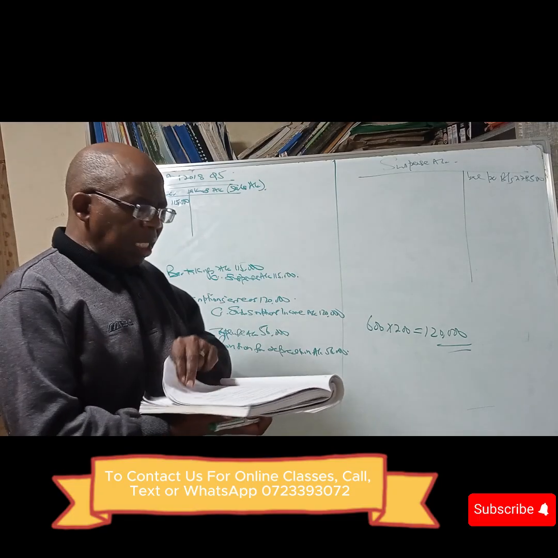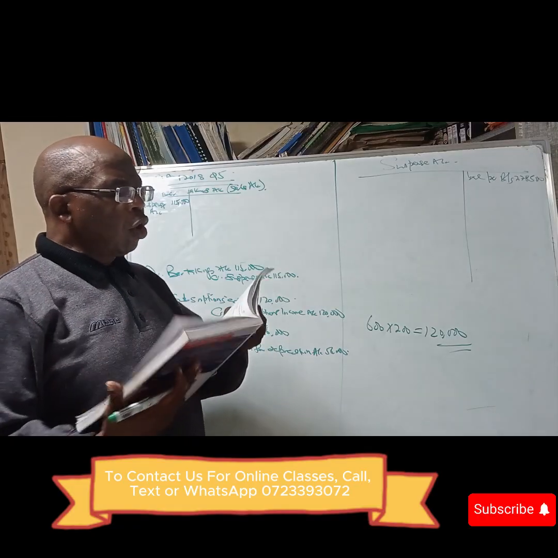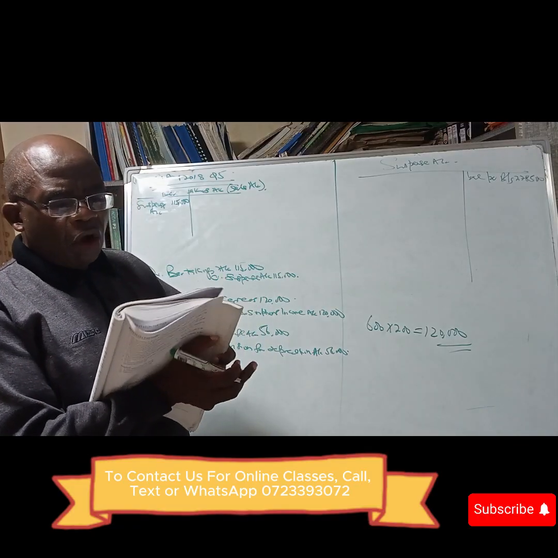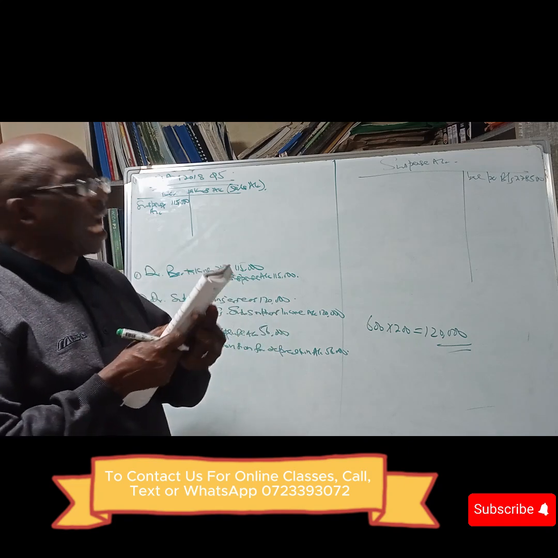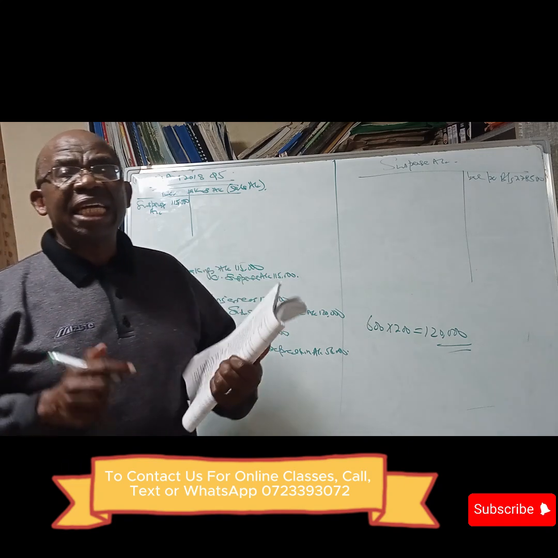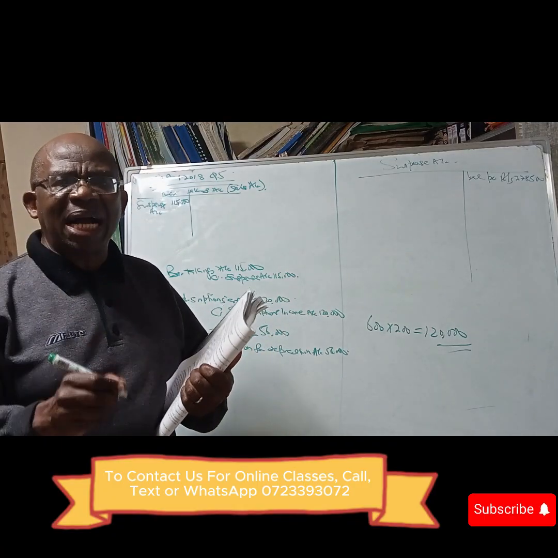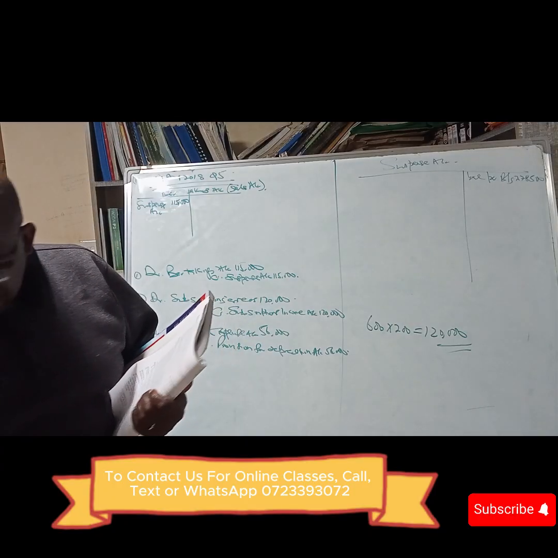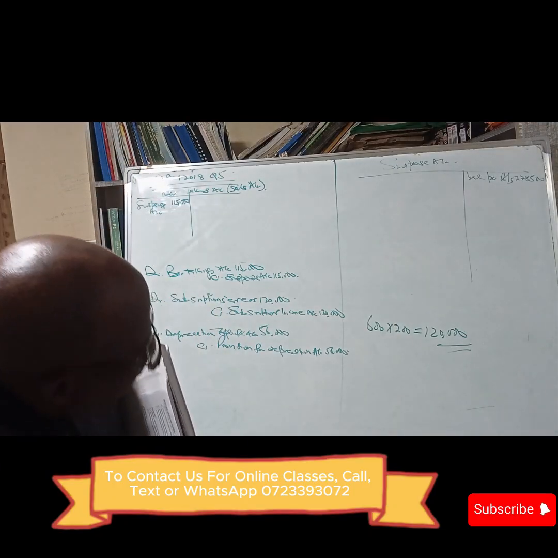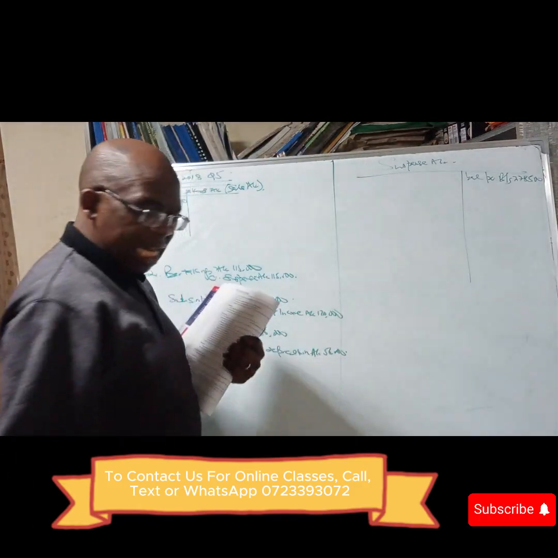We are told number 4, a loan of 450,000 obtained from the bank was only recorded in the receipts and payments. We know that the receipts and payments is the equivalent of bank.